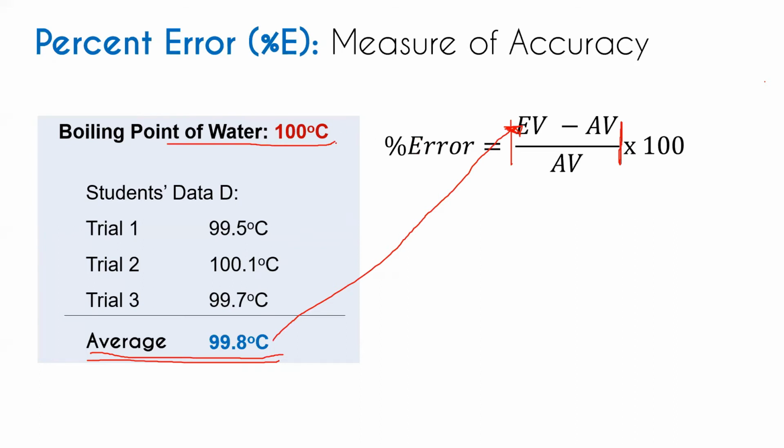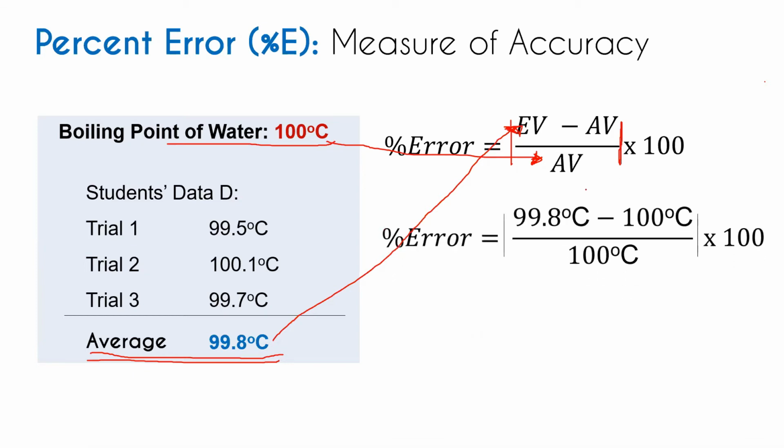So in this case, the boiling point of water is 100 degrees Celsius. That is the accepted value of the boiling point of the water. So we have the average, which is the experimental value, and the 100 degrees Celsius, which is the accepted value. So substitute, we have 99.8 minus 100, divided by 100, times 100. So the result is 0.2%.